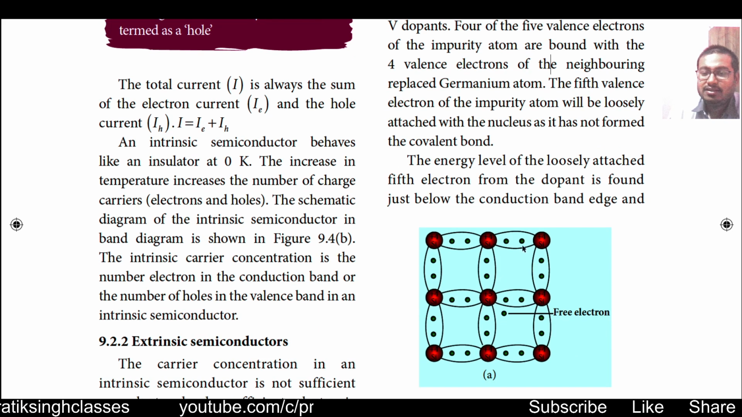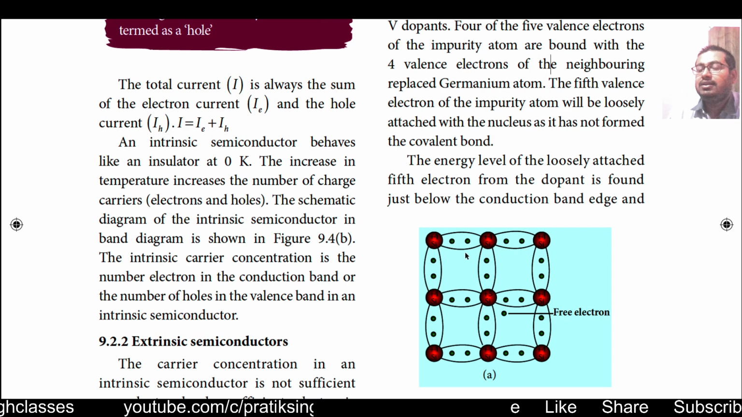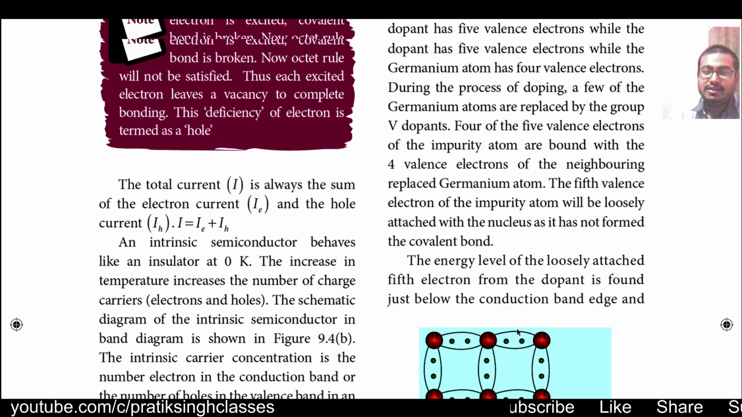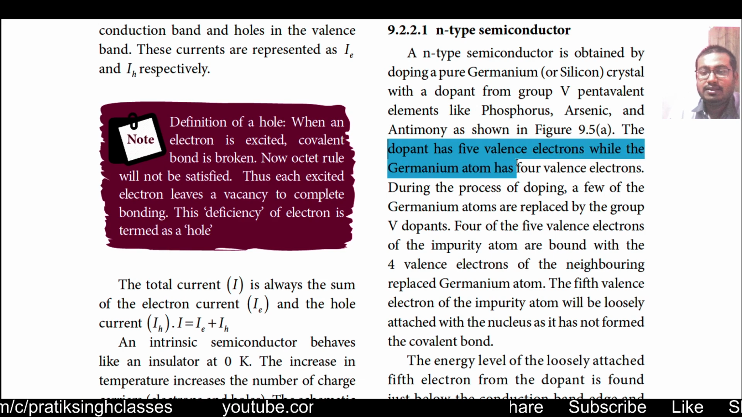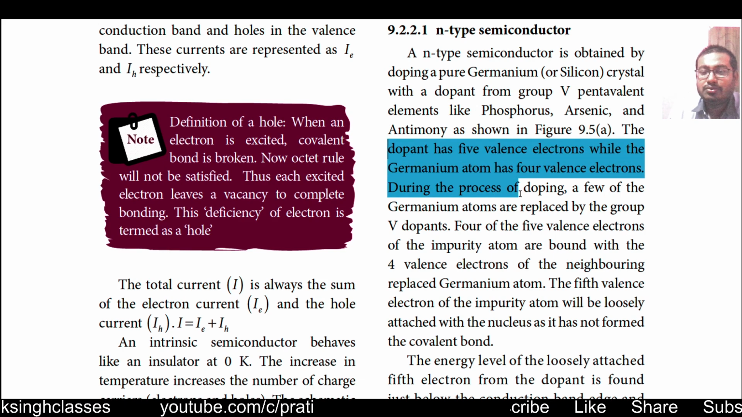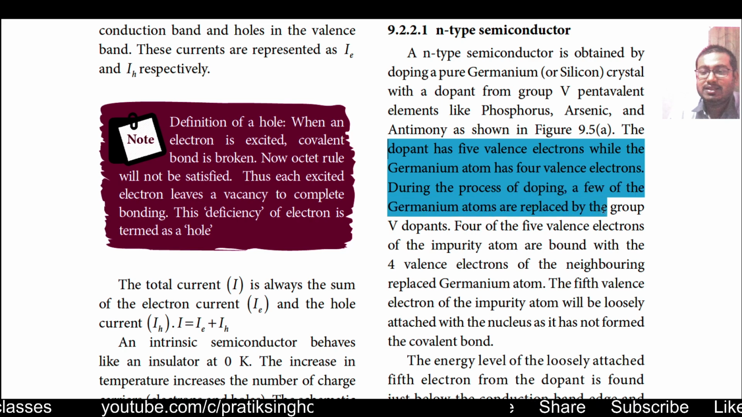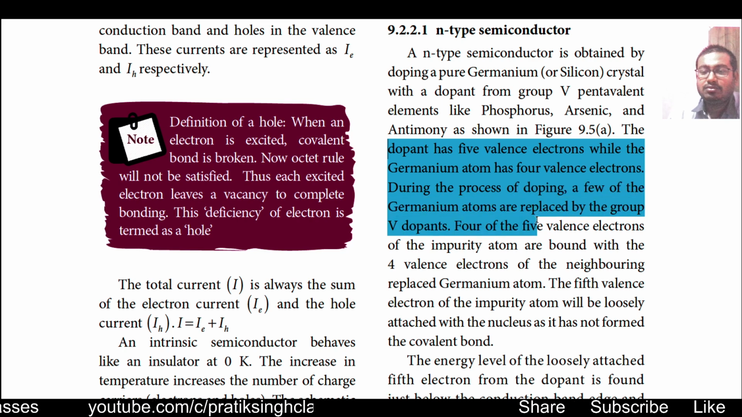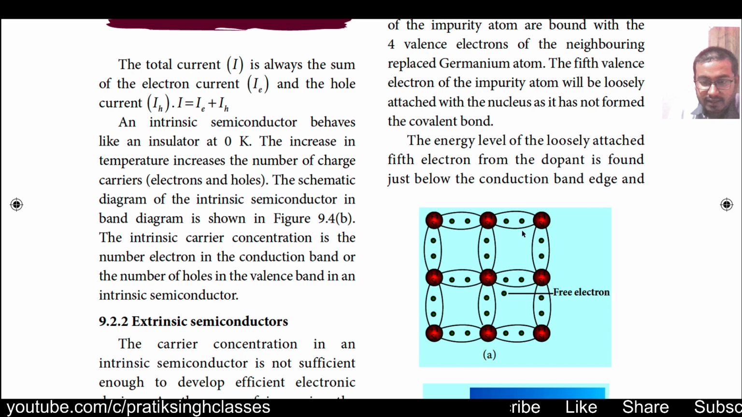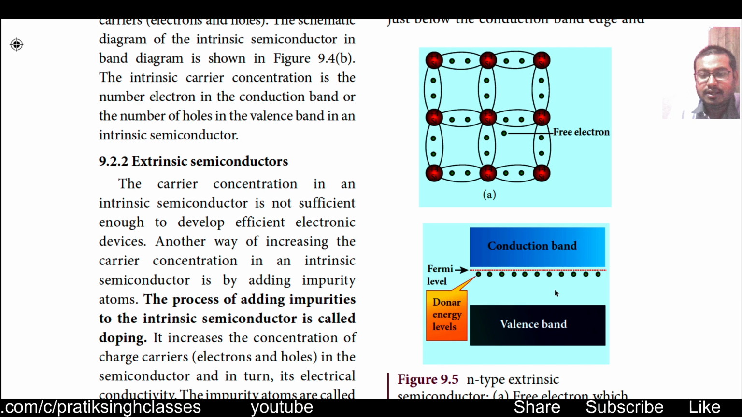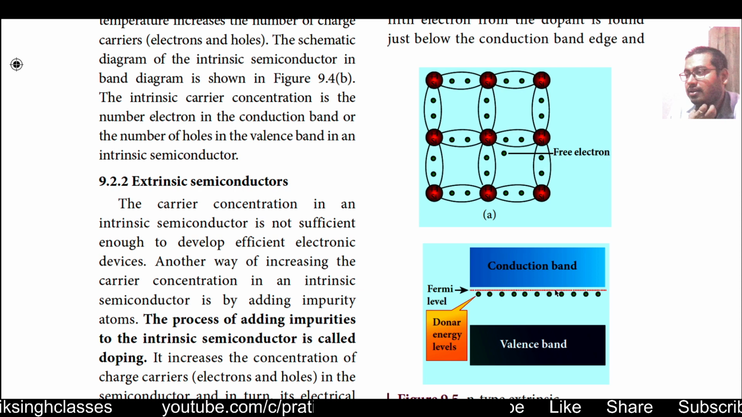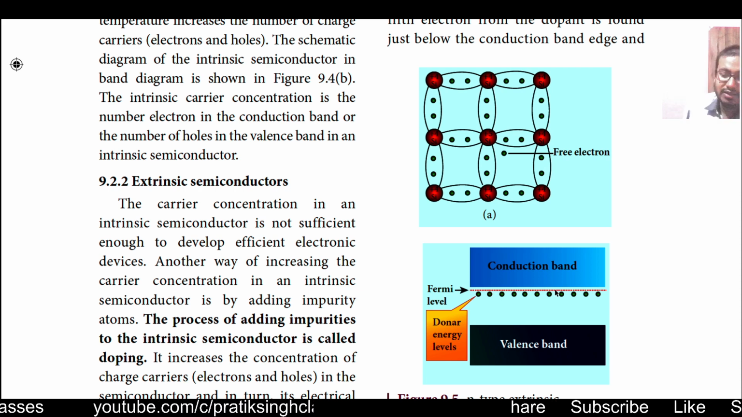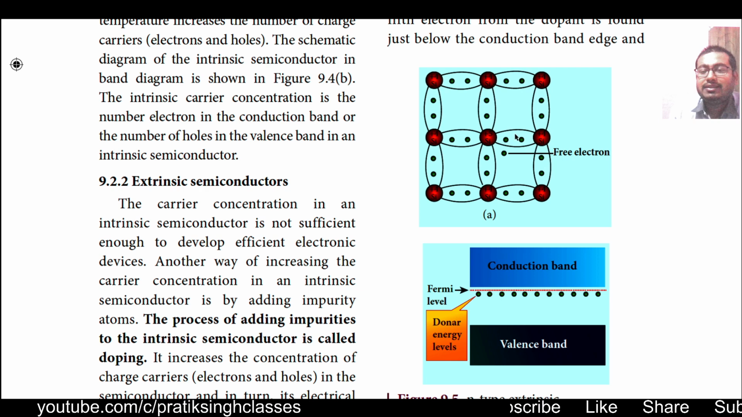But in this situation, when we add a pentavalent dopant, the number of holes will remain the same, but the number of electrons will increase. The dopant has 5 valence electrons while the germanium atom has 4 valence electrons. During the process of doping, a few of the germanium atoms are replaced by the group 5 dopants. So as you can see here in this structure, suppose at any one position of a silicon atom, the dopant atom has taken part and the silicon atom has come out from there, with one extra electron of the dopant.